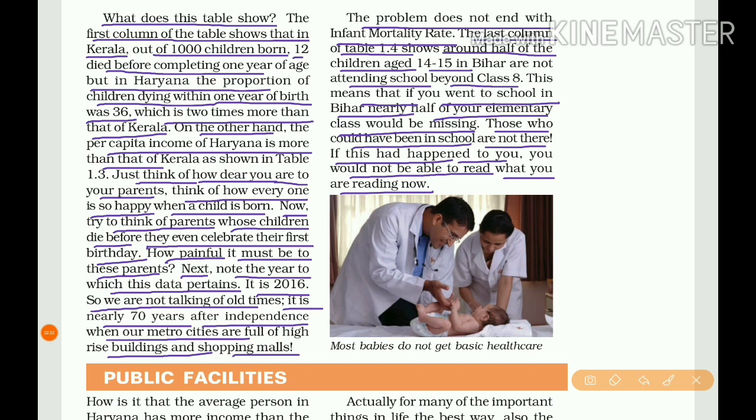So these are the other criteria which are compared across states. Apart from the per capita income, there are other criteria also, that is infant mortality rate, literacy rate and net attendance ratio.